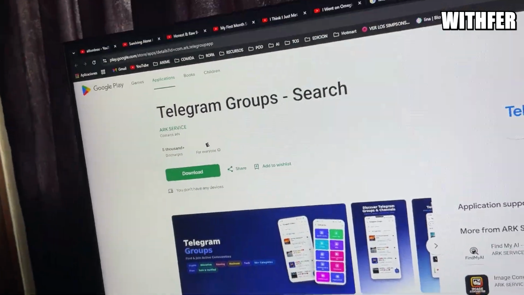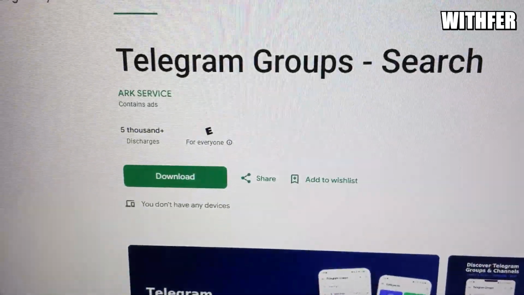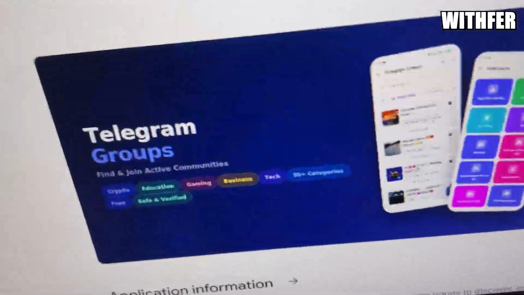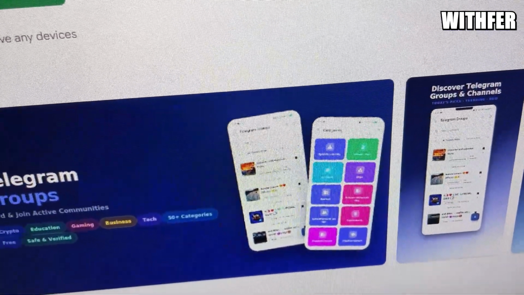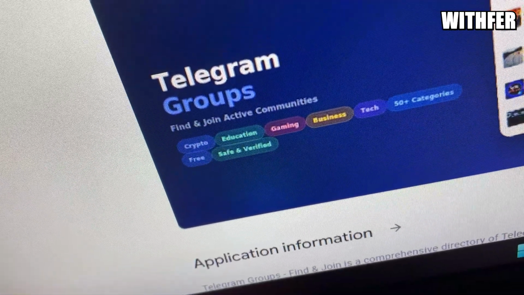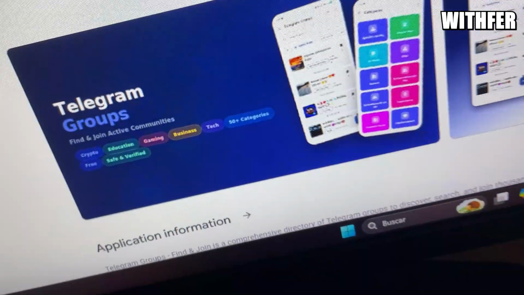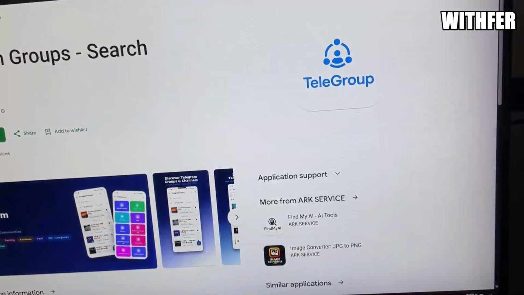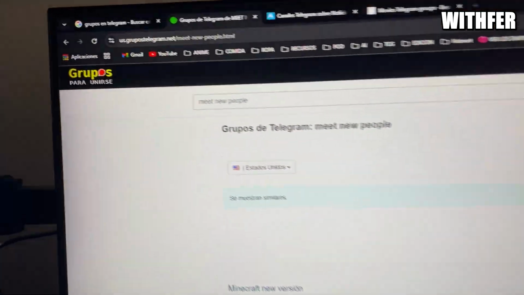You can get in your app, any app about Telegram groups, Google Play or the App Store, doesn't matter. Okay, and you have a search bar. In these search bars you can write, for example, gaming, education, movies, books, doesn't matter. Meet people, or the other option is to use a website.